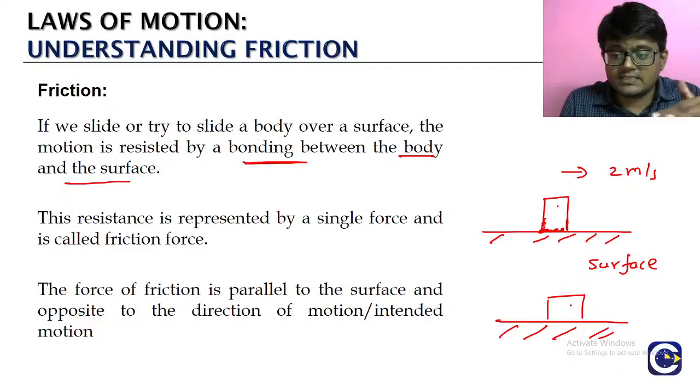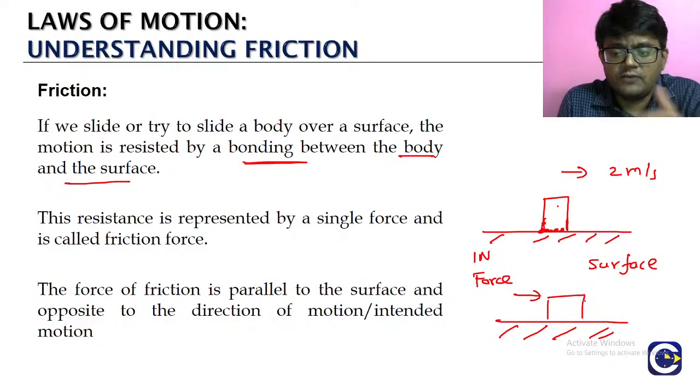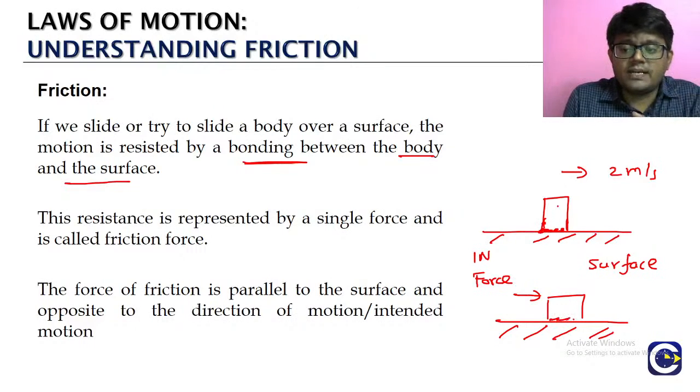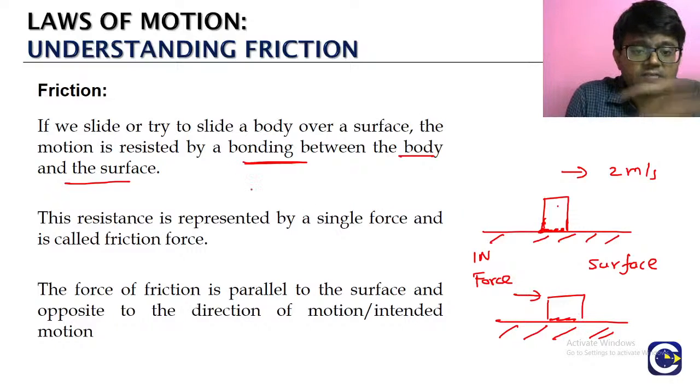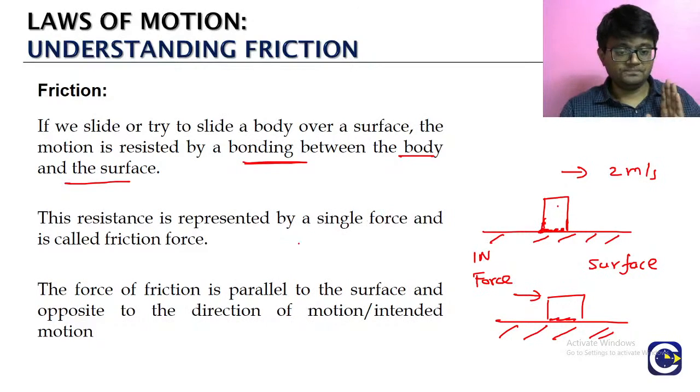Let us look at another case. There is no motion, no sliding, but we are applying a force, let's say a force of 1 Newton, trying to slide the body. Because of the bonding between the molecules of the body and the surface, we get a resistance to this motion or tendency of motion.